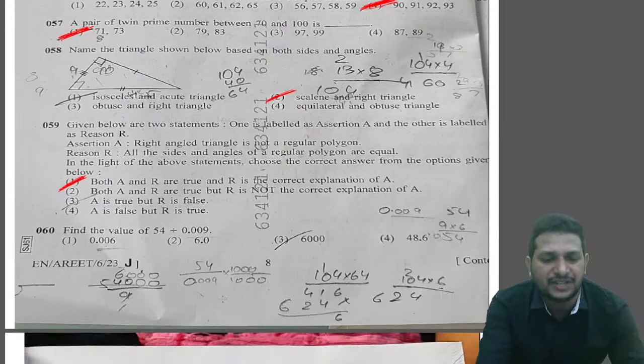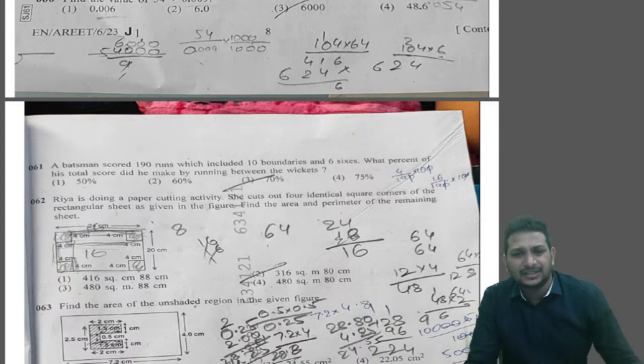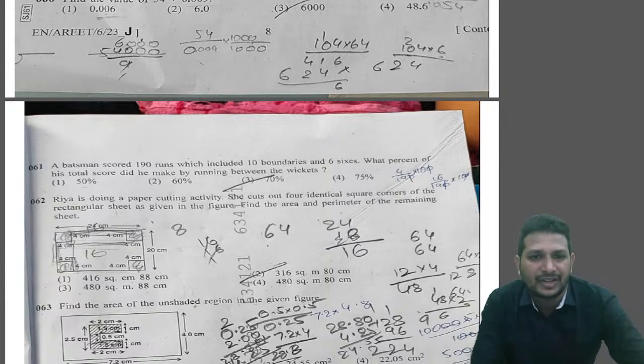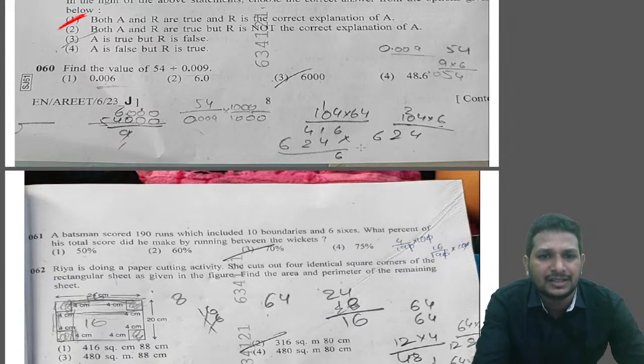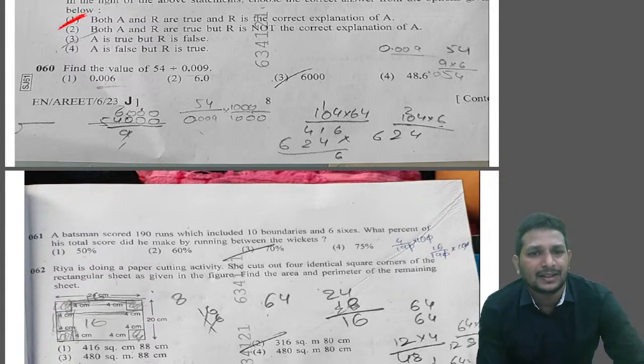Question number 60. It's based on simplification again. 54 divided by 0.009. So if you look at this part, it's basic simplification, right? What do we need to do? 54 divided by 0.009.